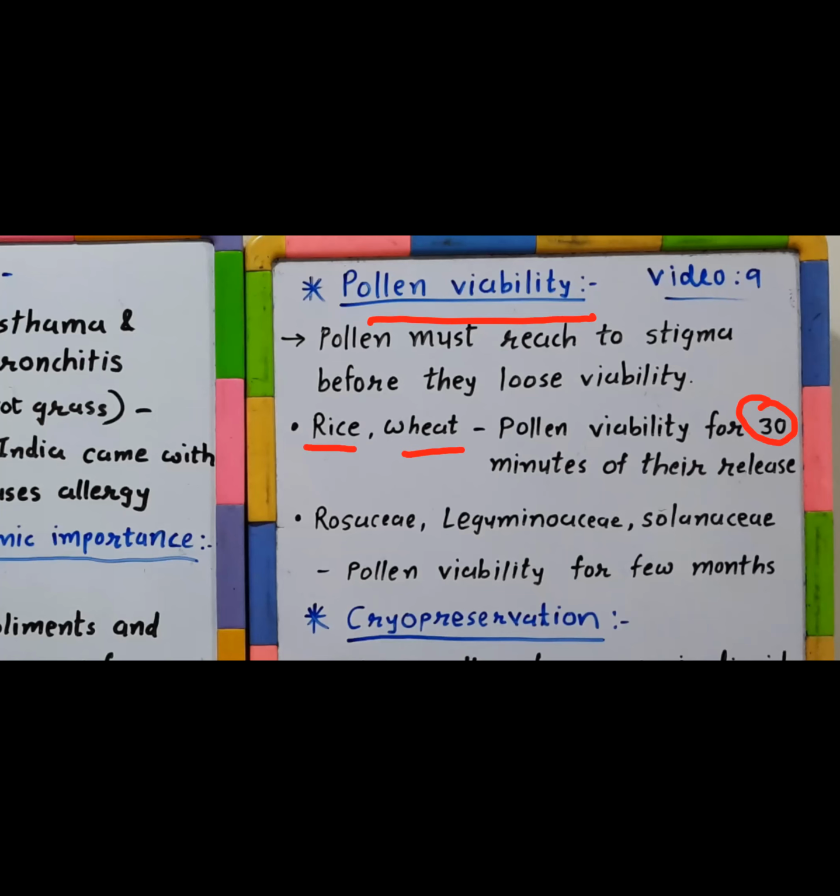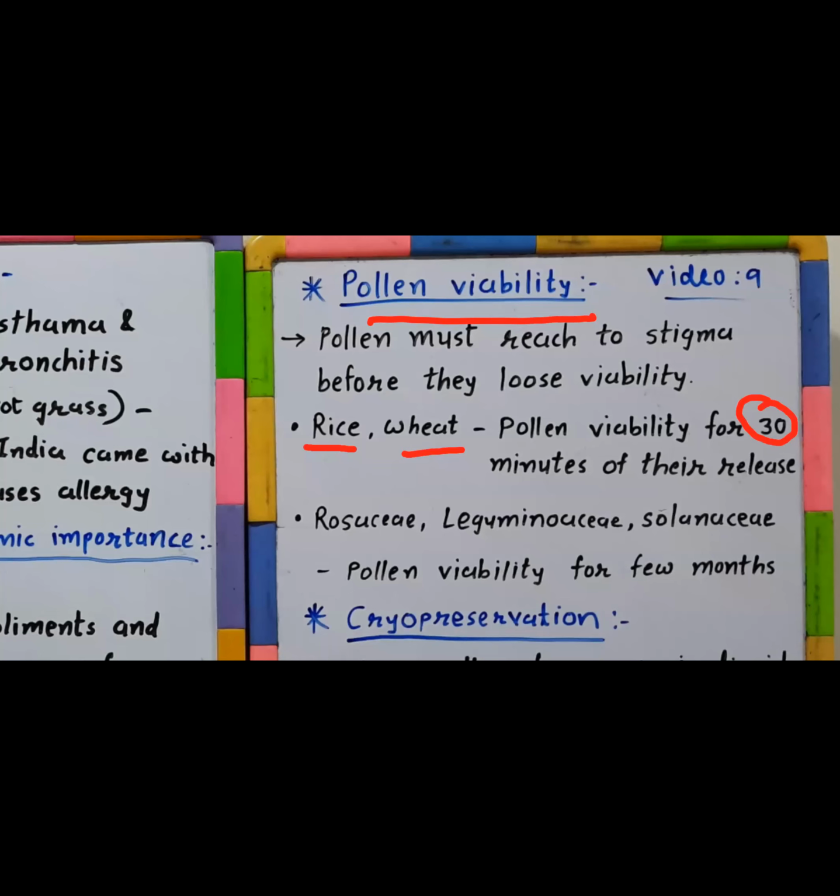It means that, after being released in rice and wheat from the anther, these pollen grains must reach the stigma within 30 minutes in order to remain viable, in order to remain capable of developing the pollen tube.